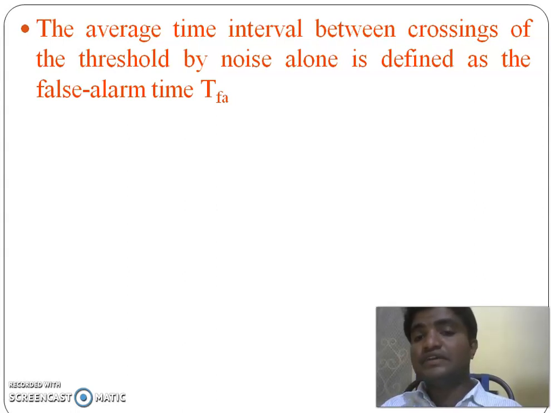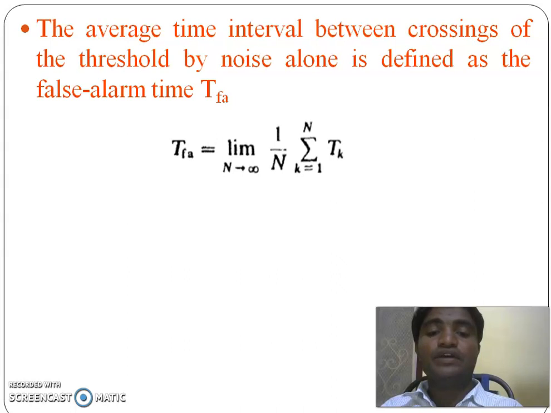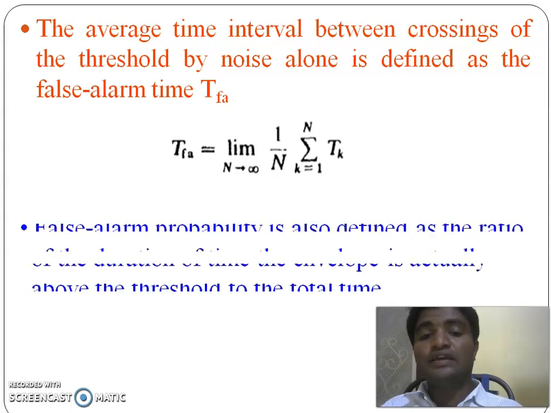It is the average time interval between crossings of the threshold by the noise alone, and it is given by false alarm time TFA equal to limit n tends to infinity of 1 by n summation k equal to 1 to n of tk.